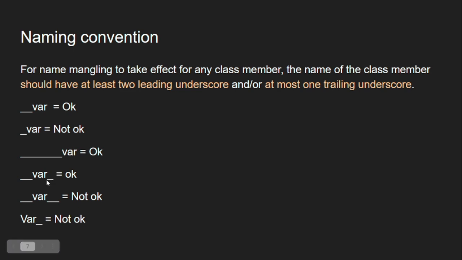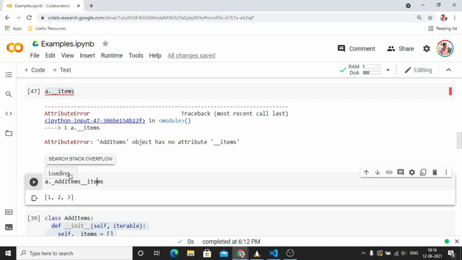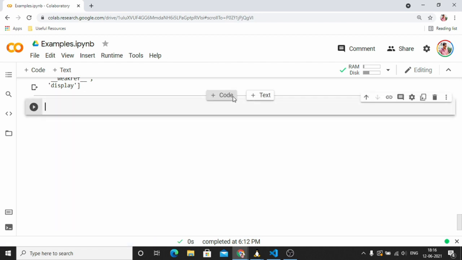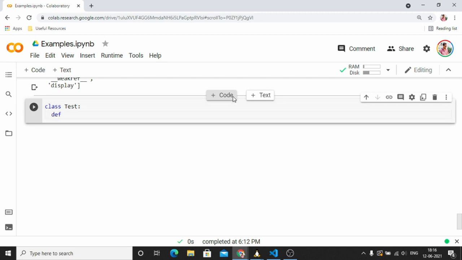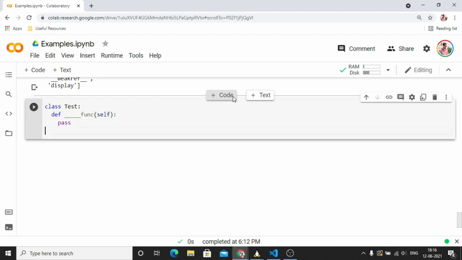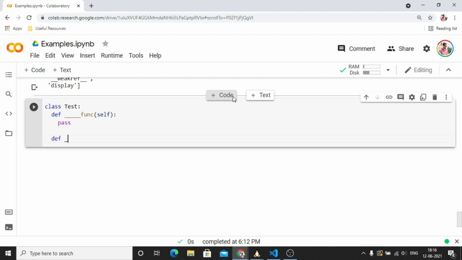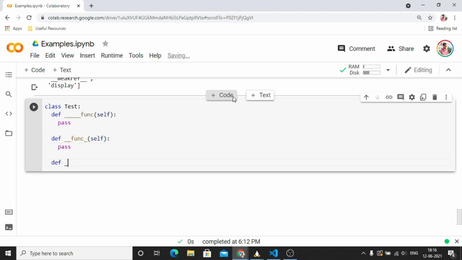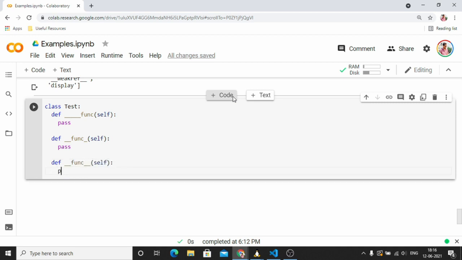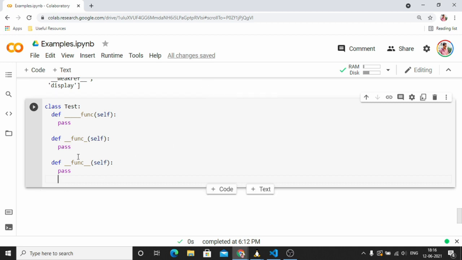If you want to see an example for that also, just a quick example I will show you. So if I have, say, a class test, and there I am giving a function name with self, and also a function name with 1 trailing underscore, and then 2 leading and 2 trailing underscores, which we call a dunder function.